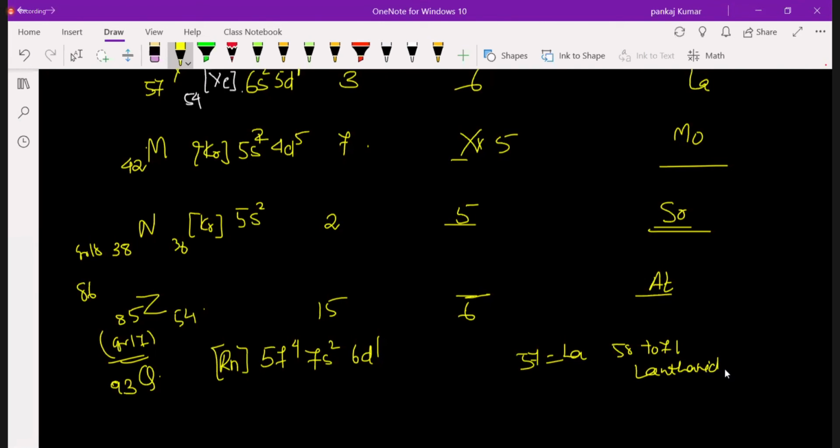Sir, alkali metals, alkali earth metals like that, we should remember all those things. This also I remember. That will also they will ask in the exam, sir.